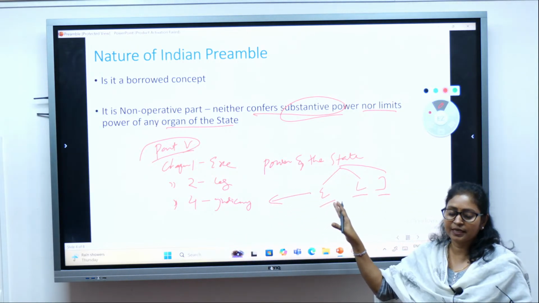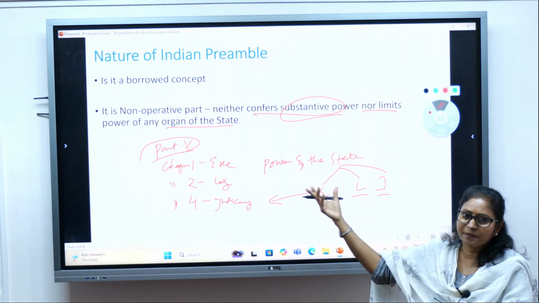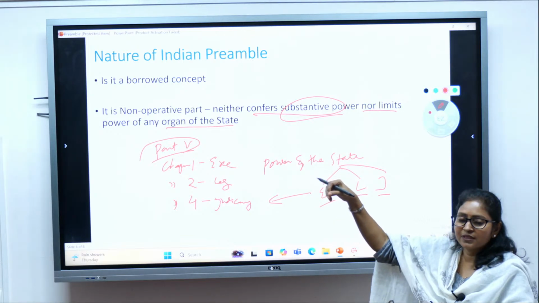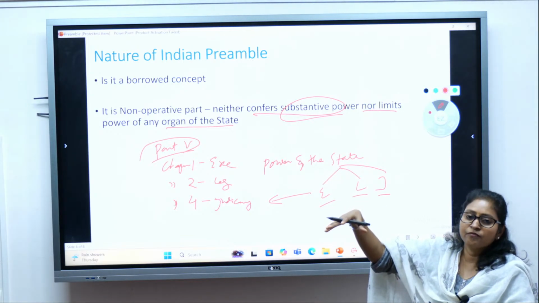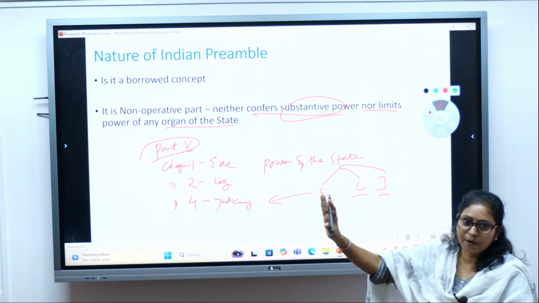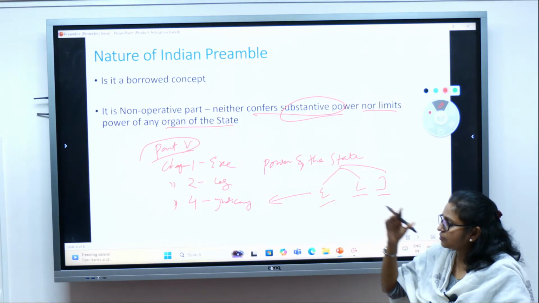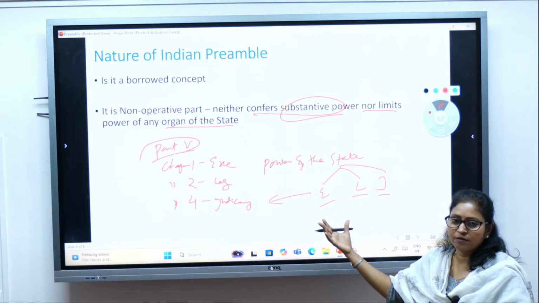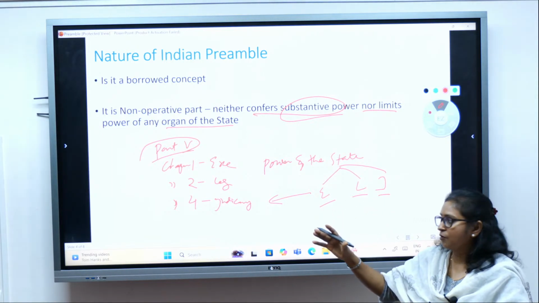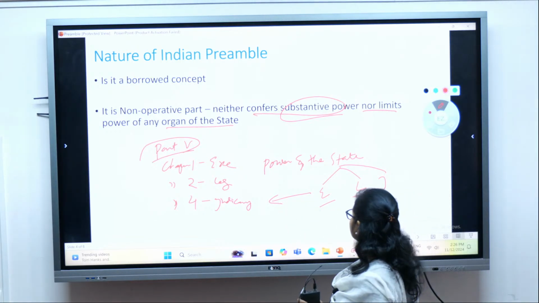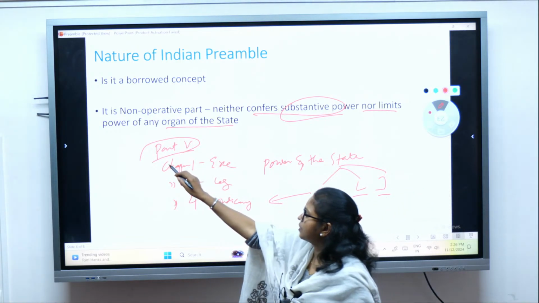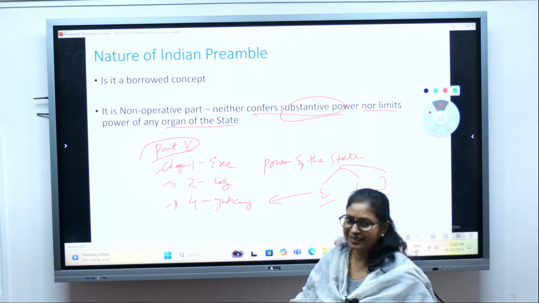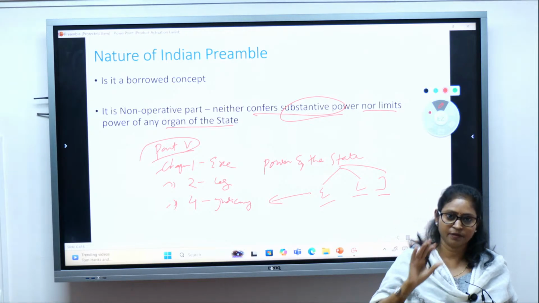I hope you are getting the clarity, isn't it? Since it is non-operative, it does not confer any kind of power, nor does it limit power. It is the specific provisions of the constitution which confer power on the different organs of the state as well as limit their power. So the executive, legislature and judiciary derive their power from the various parts of the constitution and not from the preamble, right?